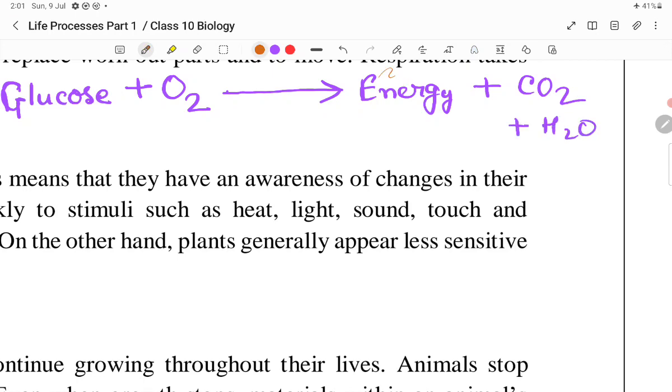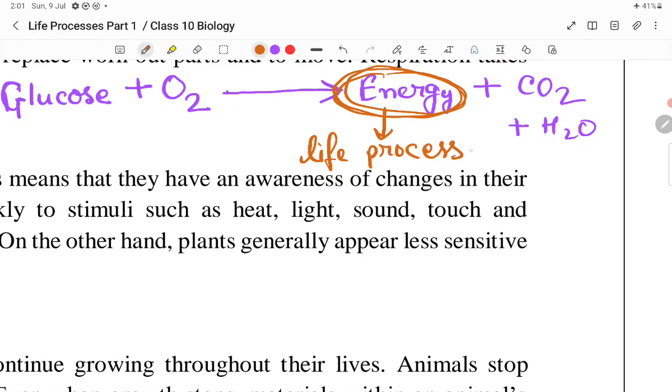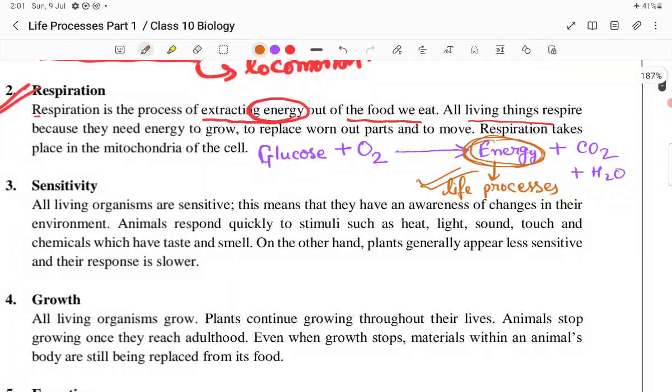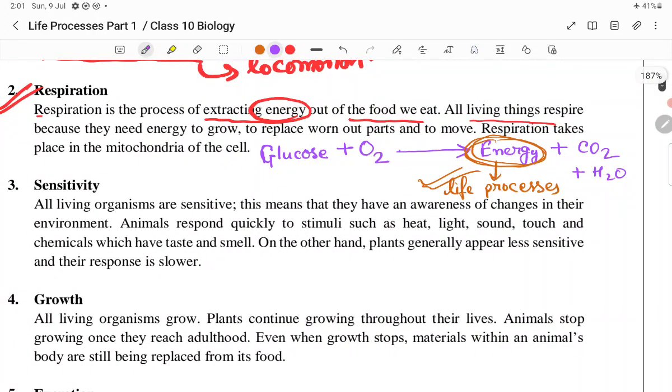So this energy which we are getting through respiration is essential for maintaining the various life processes. This energy plays a vital role for maintenance of the various life processes which are occurring in our body. A very, very important point: respiration occurs in the mitochondria. In the human body, specifically, respiration occurs in mitochondria.